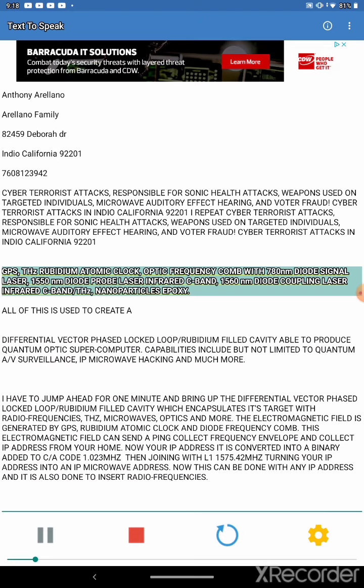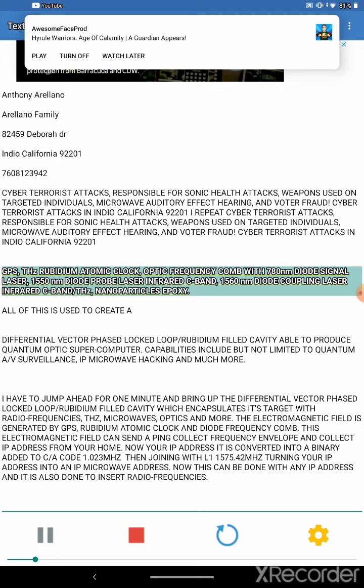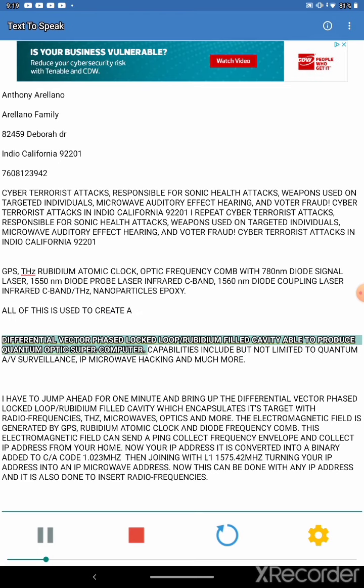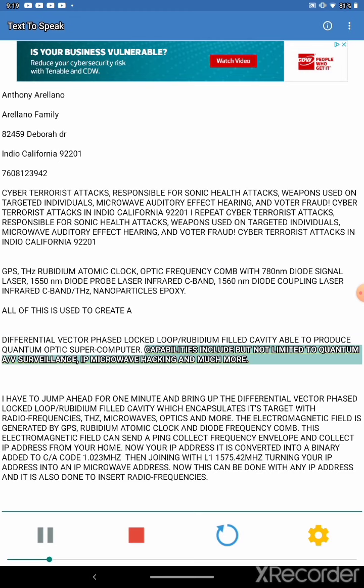GPS, THZ rubidium atomic clock, optic frequency comb with 780 nm diode signal laser, 1550 nm diode probe laser infrared C-band, 1560 nm diode coupling laser infrared C-band THZ, nanoparticles epoxy. All of this is used to create a differential vector phased locked loop rubidium filled cavity able to produce quantum optic supercomputer. Capabilities include but not limited to quantum AP surveillance, IP microwave hacking, and much more.